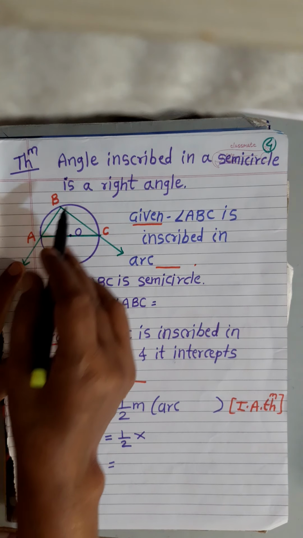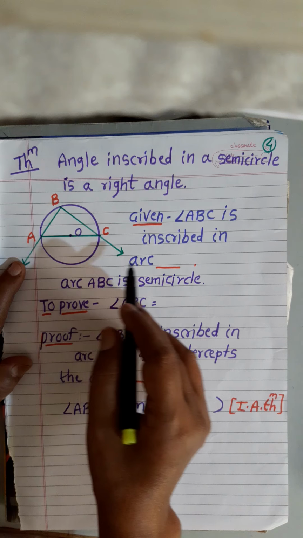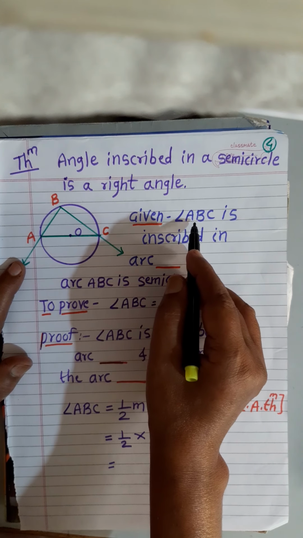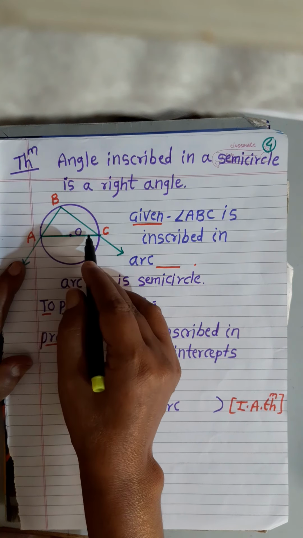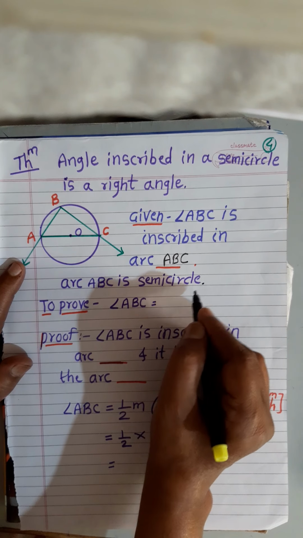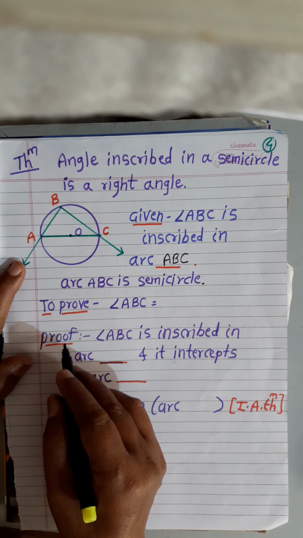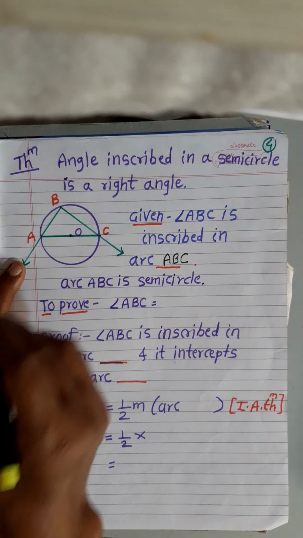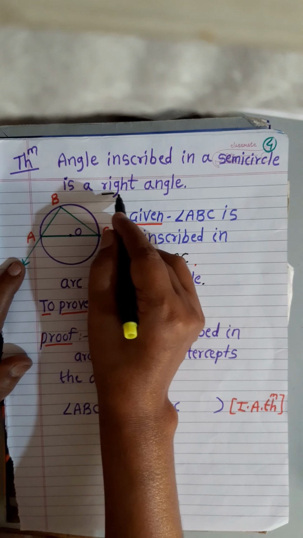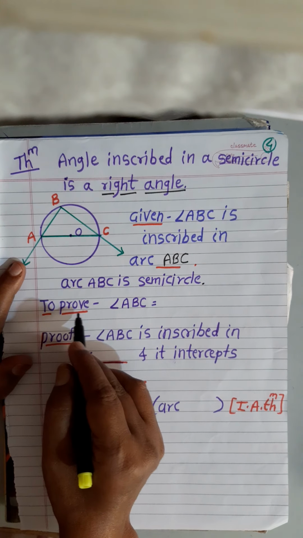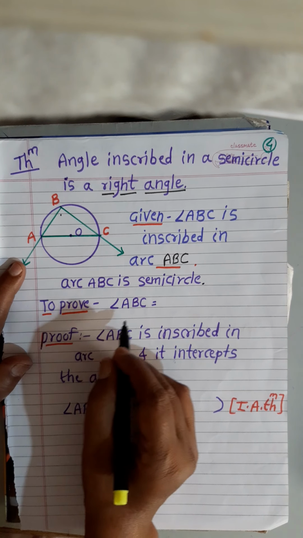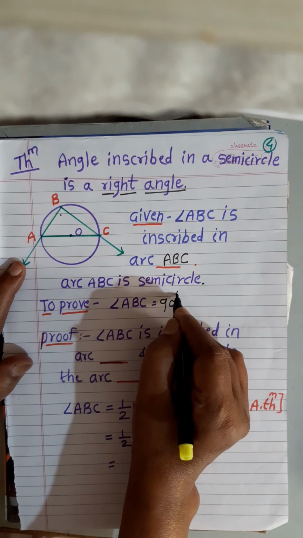Now, what is given? We are given that angle ABC is inscribed in arc ABC, and arc ABC is a semicircle. What we have to prove is that an angle inscribed in a semicircle is a right angle. That means we have to prove that the measure of this angle is equal to 90 degrees.